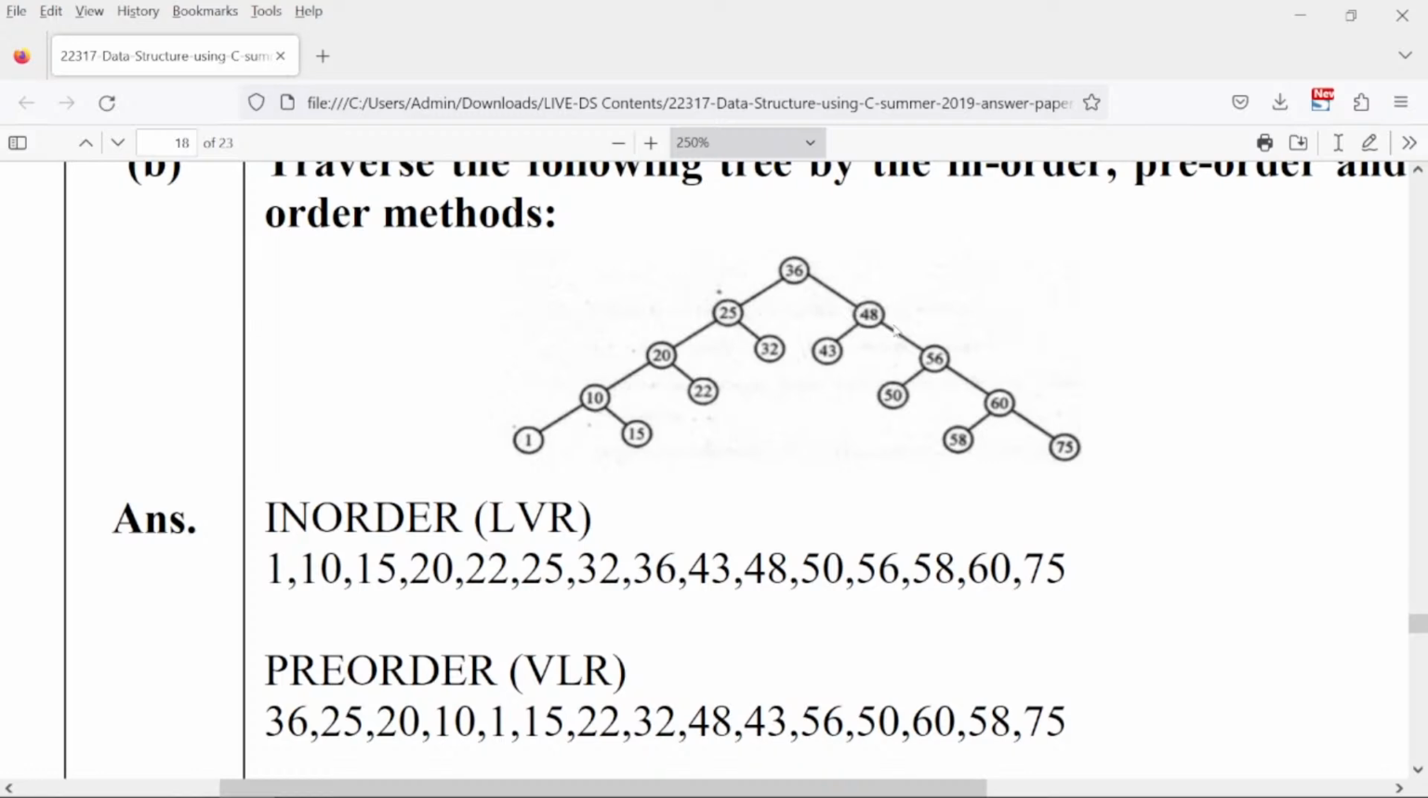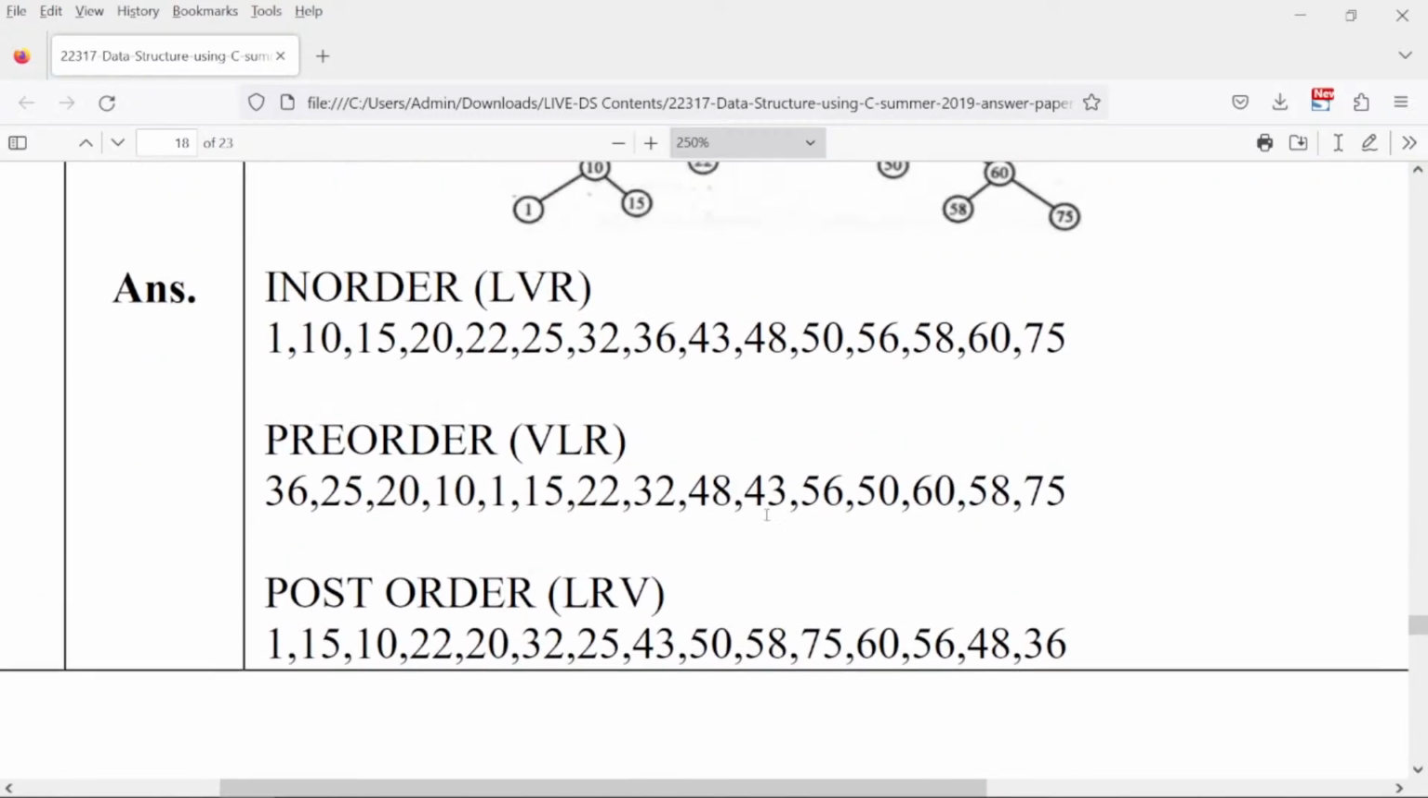so you go for 48. Okay, after that you have a left side 43, then 56, 50, then 60, 58, and then finally 75. So it will always be vertex, left and right. That process you have to follow for pre-order traversals.